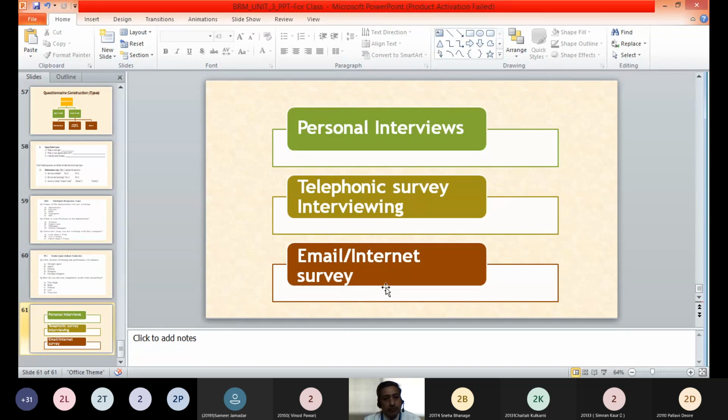With this, your unit number 3 is over. If you still have any query, you can ask me. Do you have any query on whatever we have discussed today? No, sir. We have discussed different levels of measurement and different attitude measurement scales. We have discussed questionnaires, and we have also discussed a few methods of how we can collect data using different types of questionnaires.